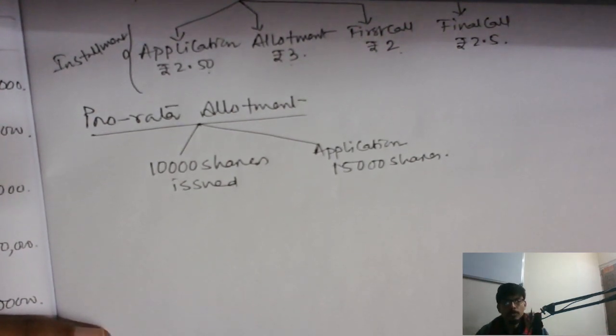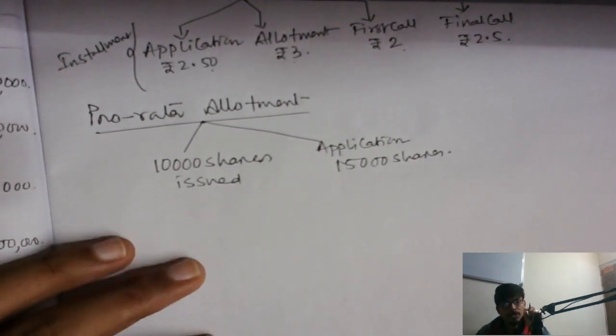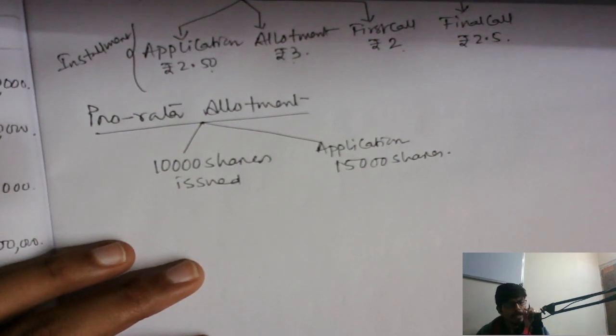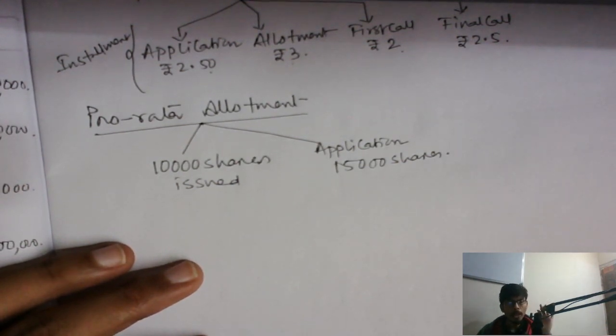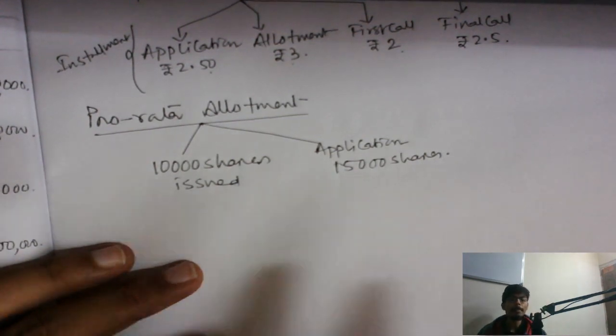So the excess amount received for those 5,000 shares we are going to first calculate, and this amount is going to be adjusted in the future installment money, or let's say in the allotment money. So the amount due on the allotment money will be settled or adjusted with the excess application money received.